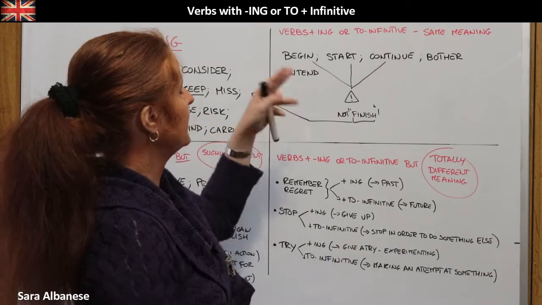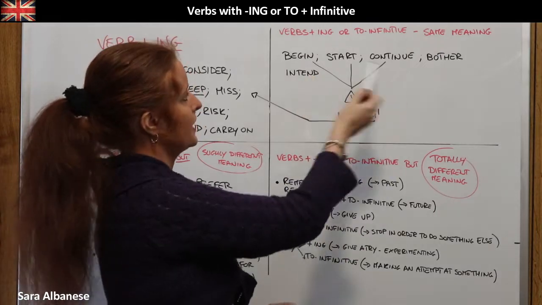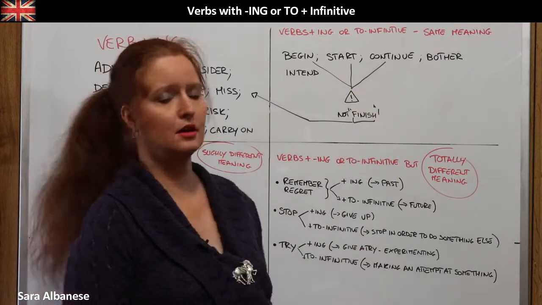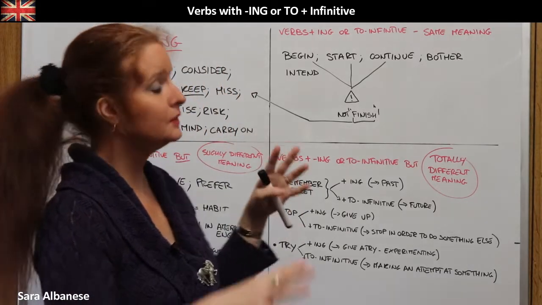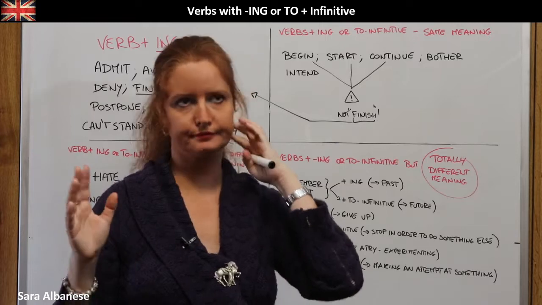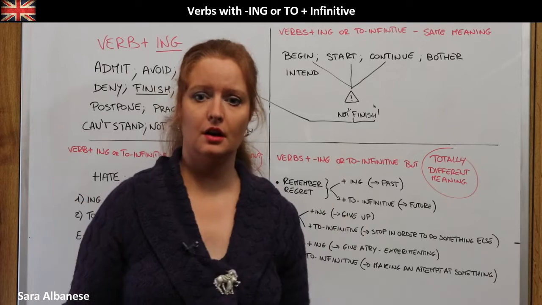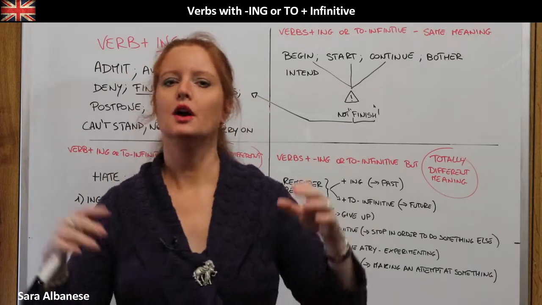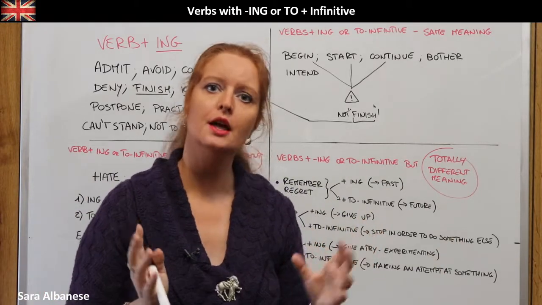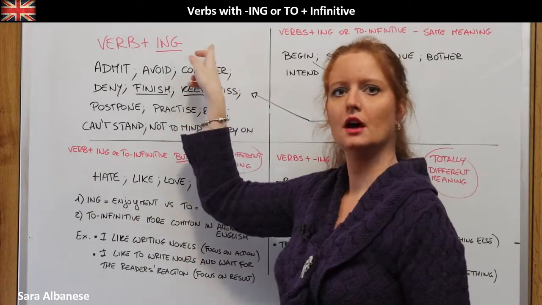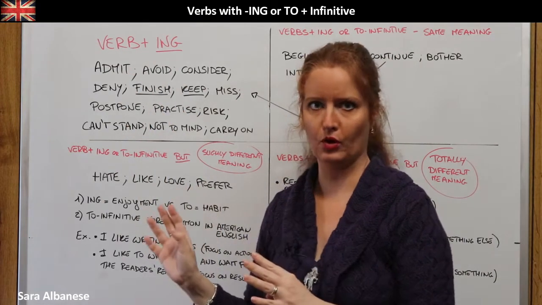I have emphasized these three verbs here, begin, start and continue, because normally, especially in old grammars, these verbs that mean start, finish, continue, stop, okay, were classified in a group that belonged to this part here, so verbs plus an ing form.